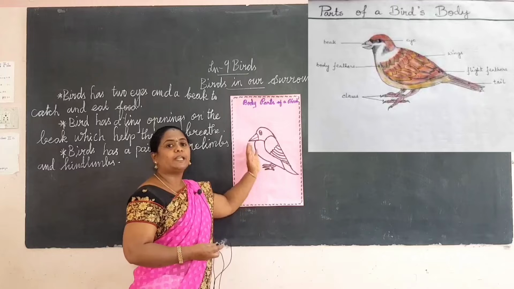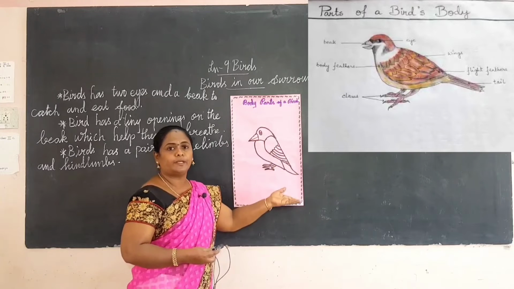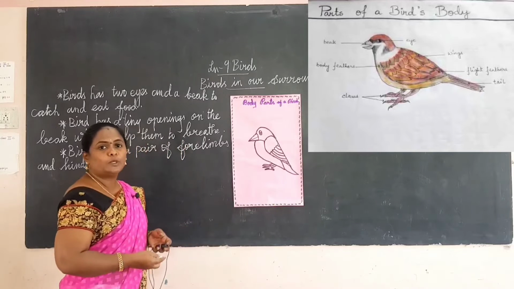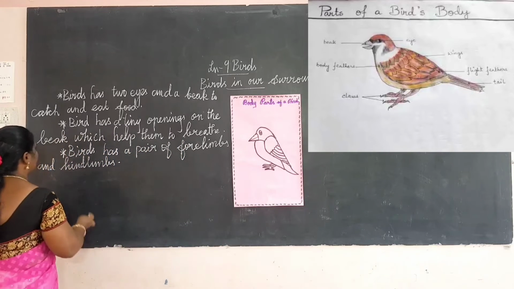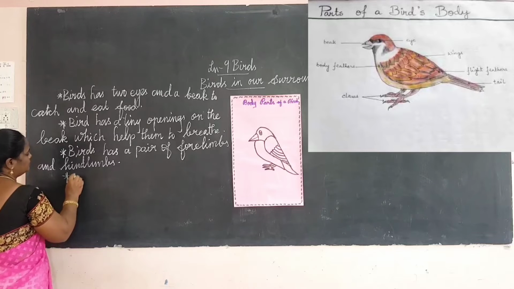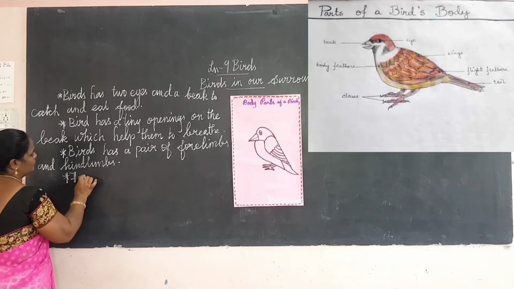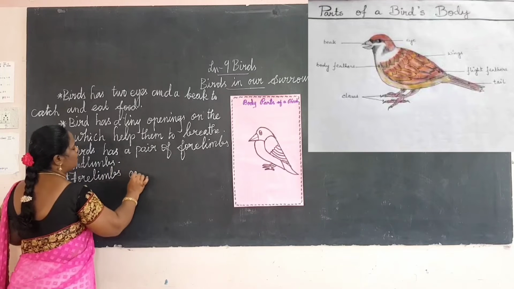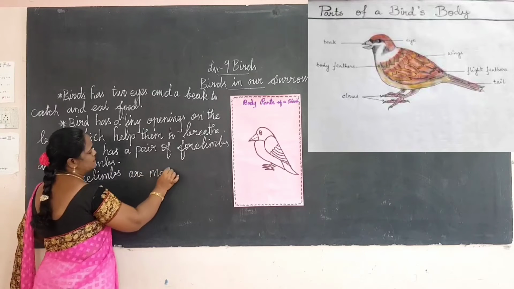In birds, the forelimbs are modified into wings, which help them to fly.